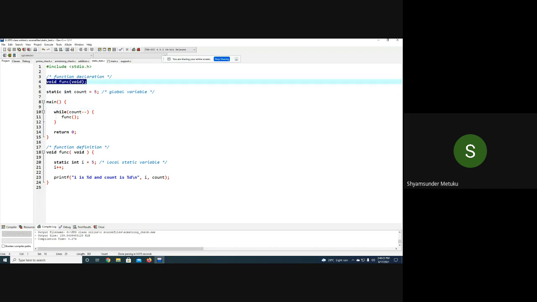Okay, so this is a function declaration. This is the global variable declaration. Then I'm entering into the main where there are no declarations at all. While count minus minus. What is the value of count here? Count is how much? 5. Is it a post increment or pre increment?